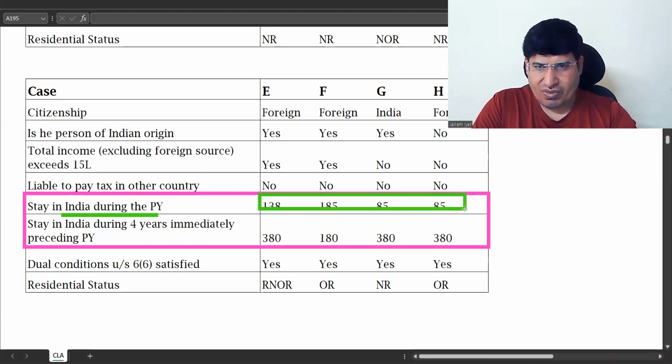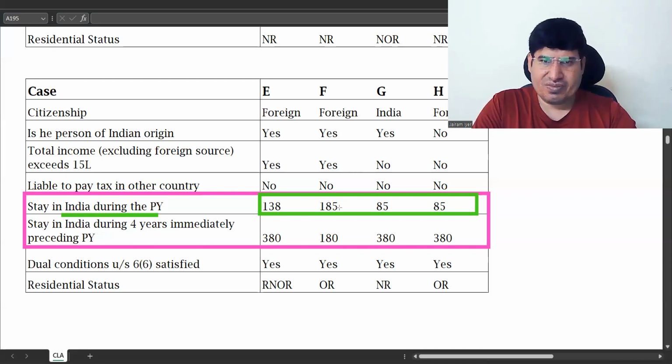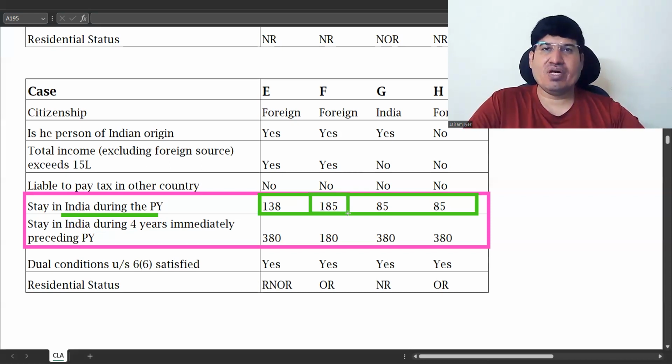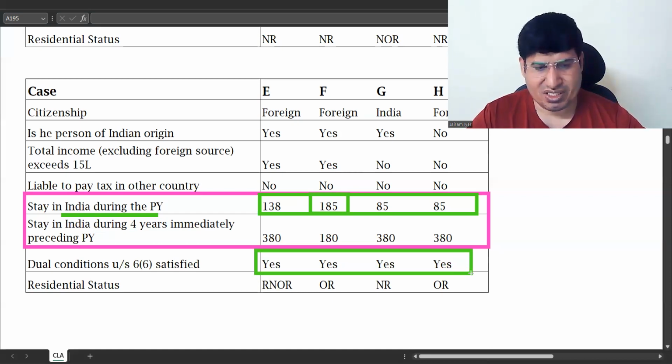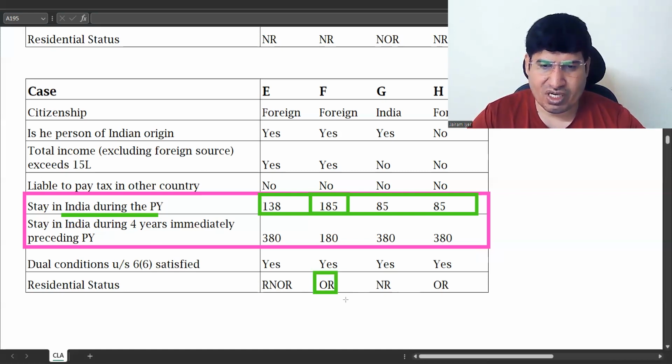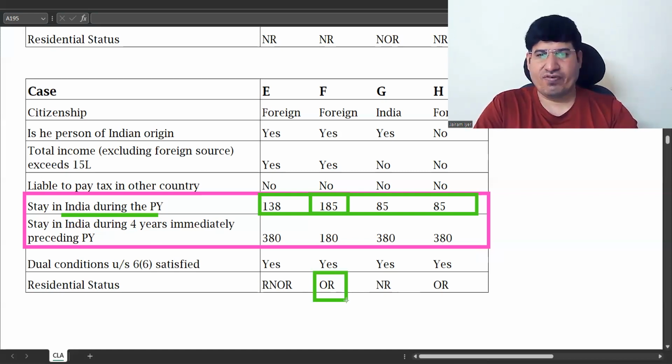Out of these four, see, one is more than 182 days. So what did I tell you? 182 days or more, because 182 days is also inclusive. So if it is 182 days or more, you do not have to see any exception or condition. He just is a resident, whatever he is. You just have to say he is a resident. But here we have already been given that they are satisfying additional conditions. So this becomes ordinarily resident.